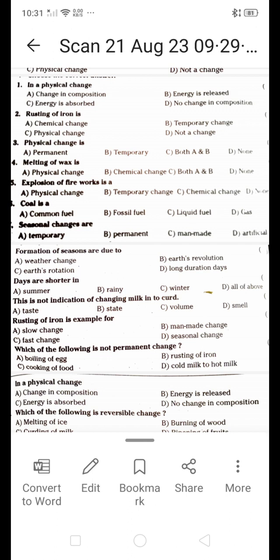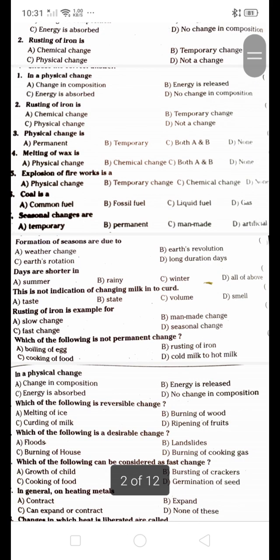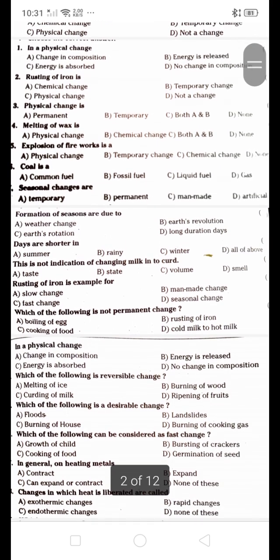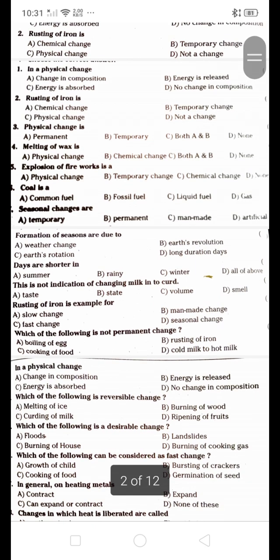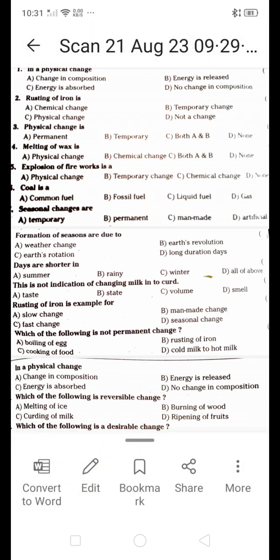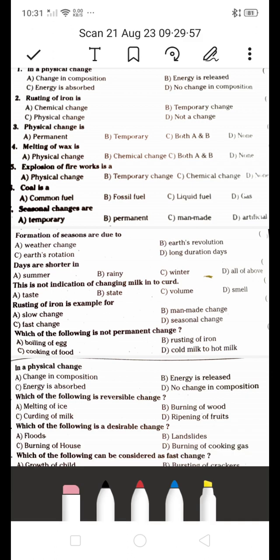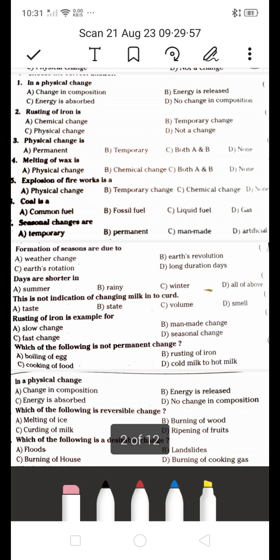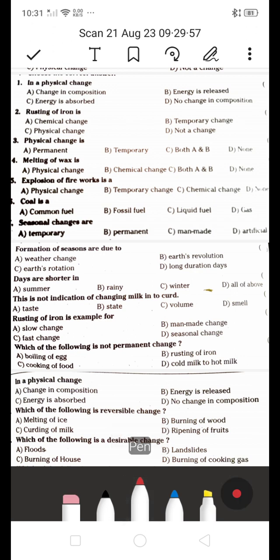So first one, in a physical change, is it a change in composition, or is energy released, or is energy absorbed? No change in composition. Which is the right answer? They are asking about a physical change, right? In a physical change, there is no change in composition. D is the right answer. No change in composition, because in a physical change there is a difference in appearance, smell and state of matter. So that is about a physical change. The answer is no change in composition. D is the right answer.